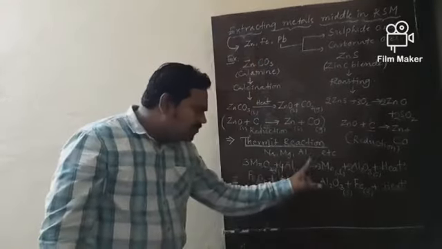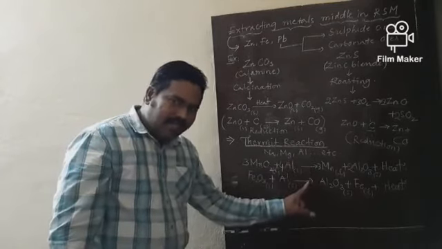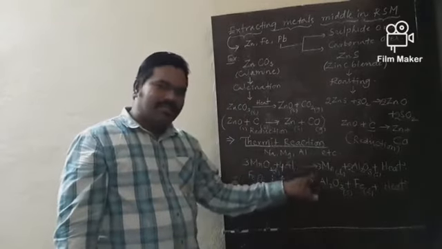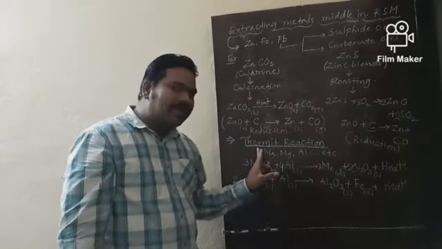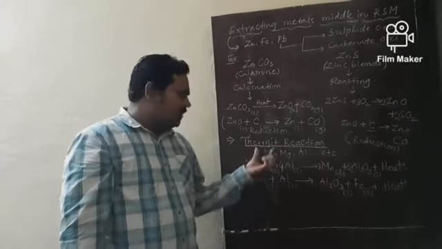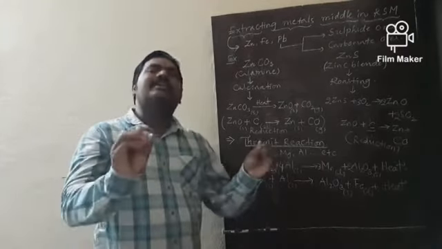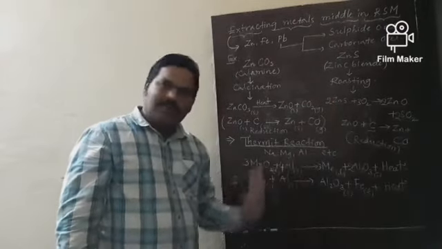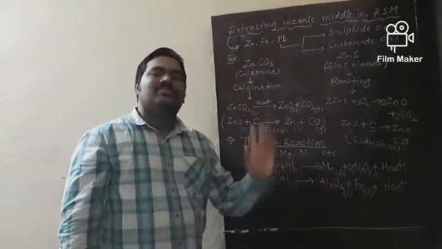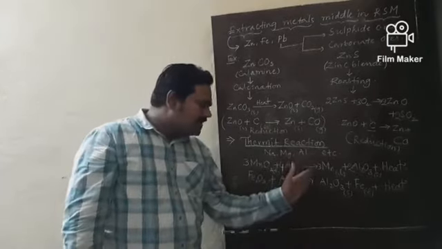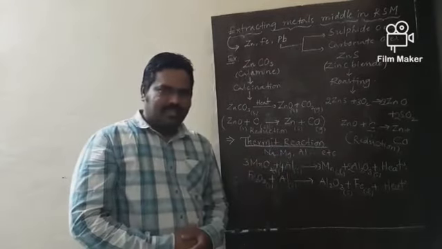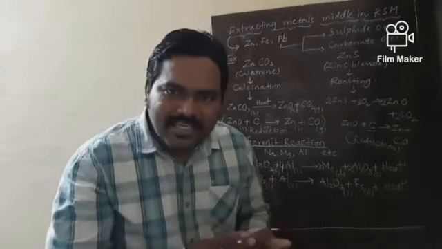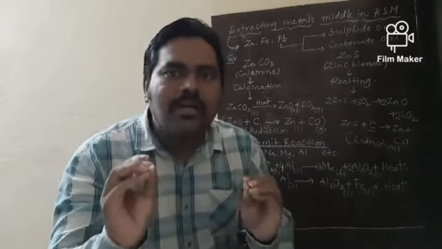And what name is given to these reactions where a large amount of heat energy is released? That's why these two reactions are called Thermit reactions. In fact, this word thermal indicates heat energy. Where a tremendous amount of heat energy is released, that's why these are called thermal reactions, especially exothermic. And what is the main significance of the Thermit reaction? First, it is highly exothermic, and second, the metal is obtained in molten state.